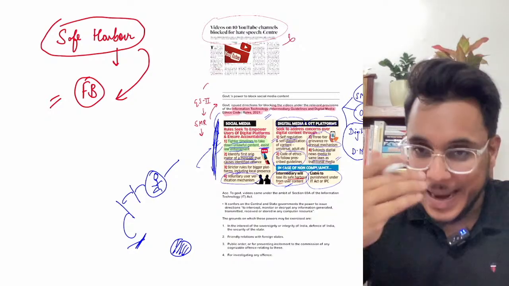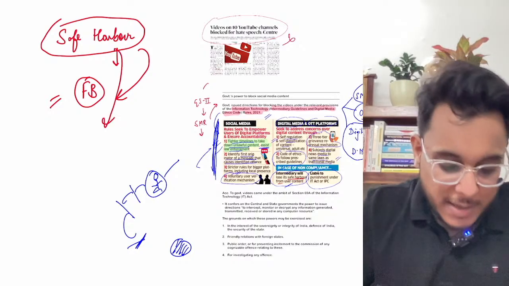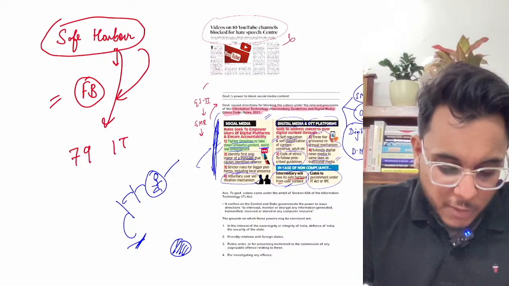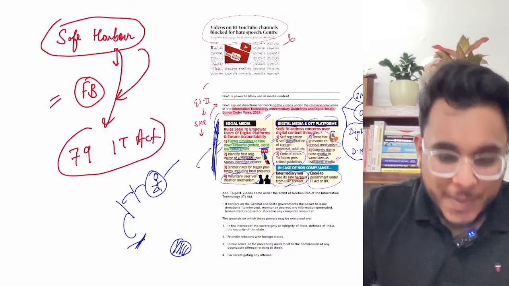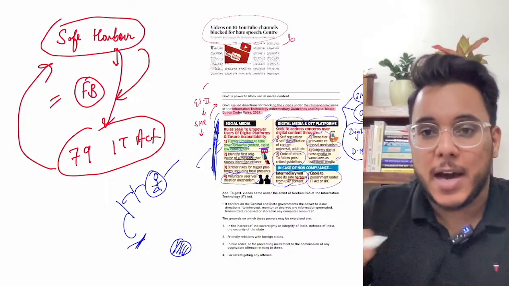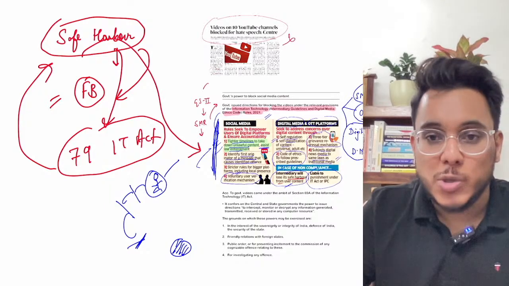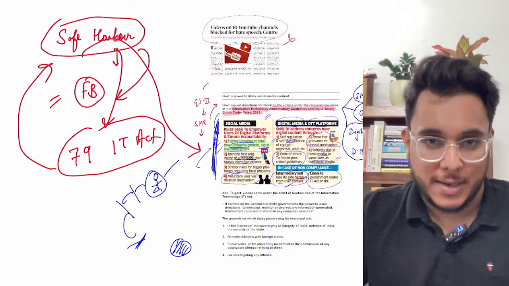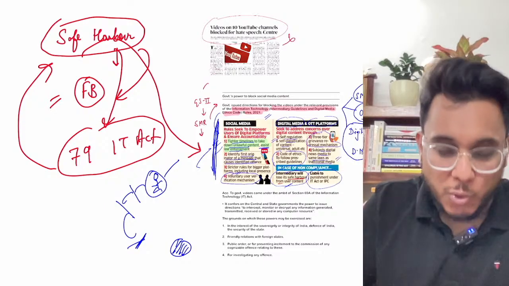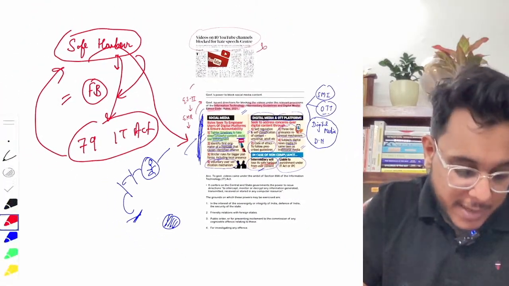In India, safe harbor is provided under Section 79 of the IT Act. If they want to claim this safe harbor immunity, they have to follow all the rules we have discussed. Again, guys, please listen very carefully.